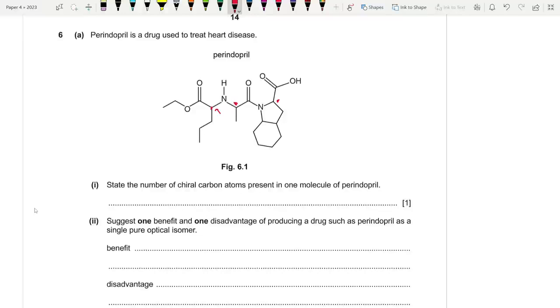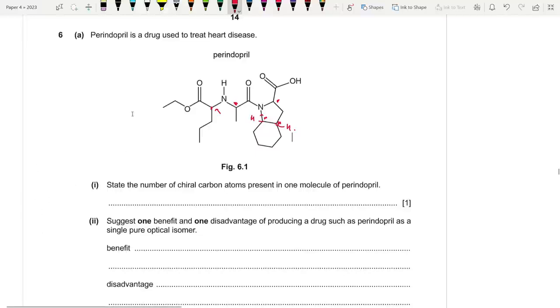Now, this one over here is chiral because it is attached to hydrogen over here, and up top it has nitrogen, below it does not. And this one is also chiral. It has hydrogen on one side, then below it's unique, above it's unique.